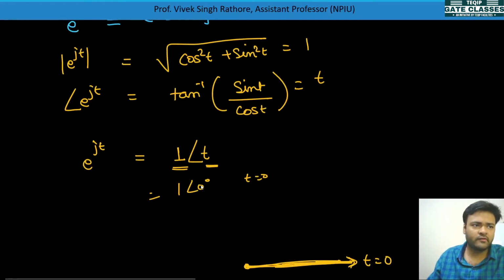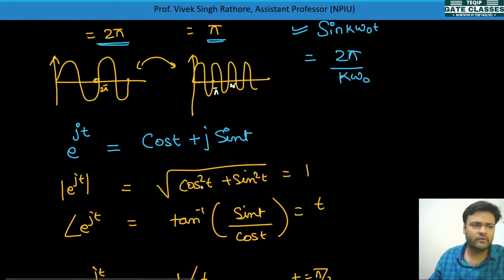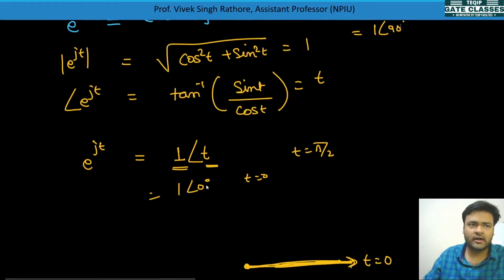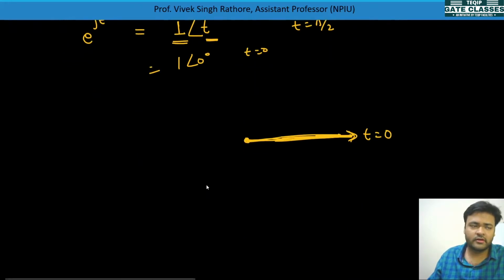So when we take next t is equal to, let's suppose, pi by 2, we will take it as cos pi by 2 is 0, plus j sin pi by 2, which is 1, so the value comes j, and j is nothing but 1 angle 90 degree. Okay, so we can see the magnitude is 1 and the angle is 90 degree, so 1 angle 90 degree for t is equal to pi by 2.